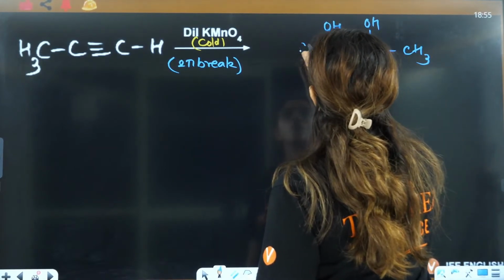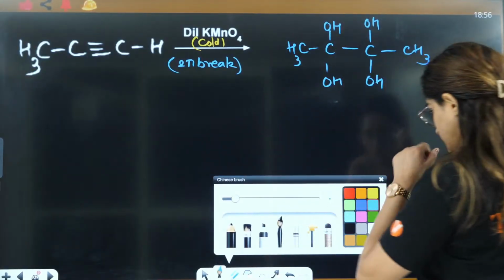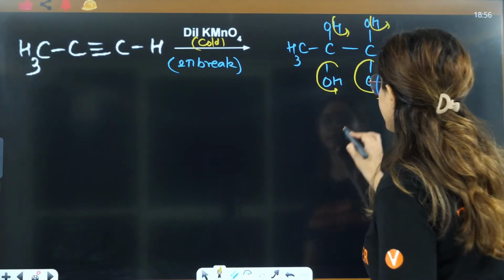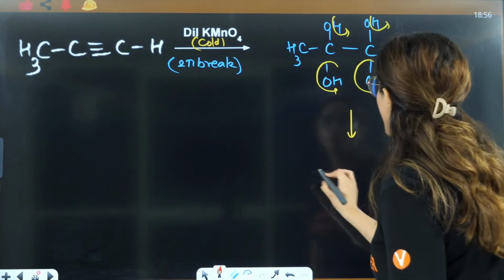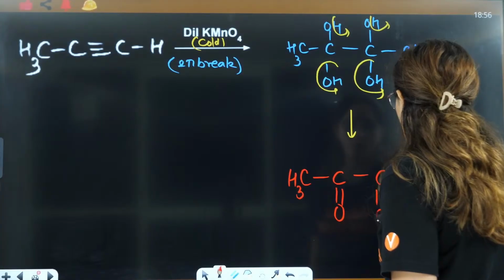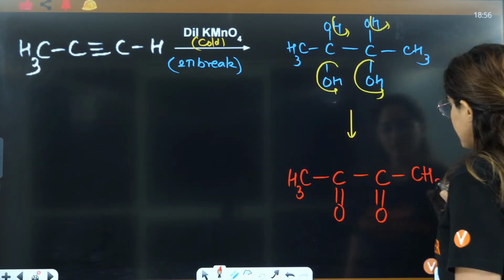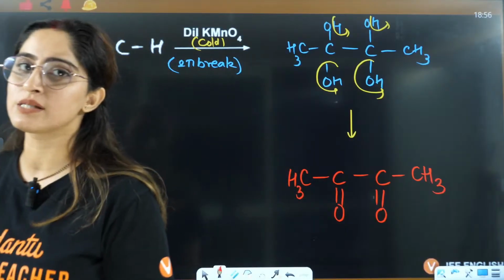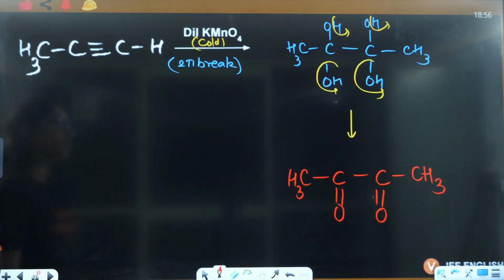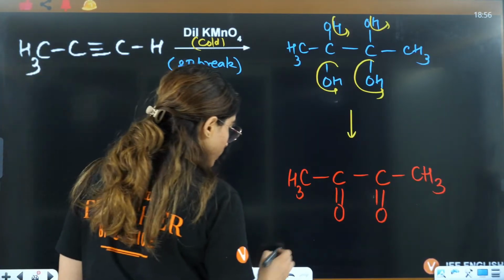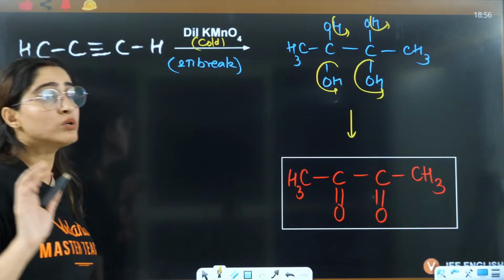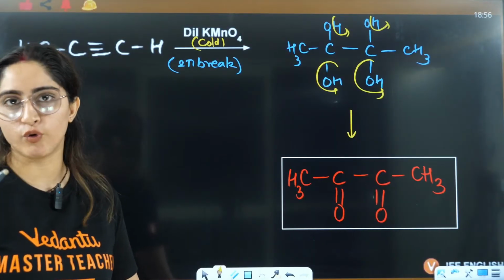Now we know that OH on one carbon is not at all stable, so hydrogen will be eliminated, and hence you will have the formation of CH3, C double bond O, C double bond O, CH3. So diketones are formed here. When you attach OH here, that is converted to C double bond O. That is formed when you only use dilute cold KMnO4.